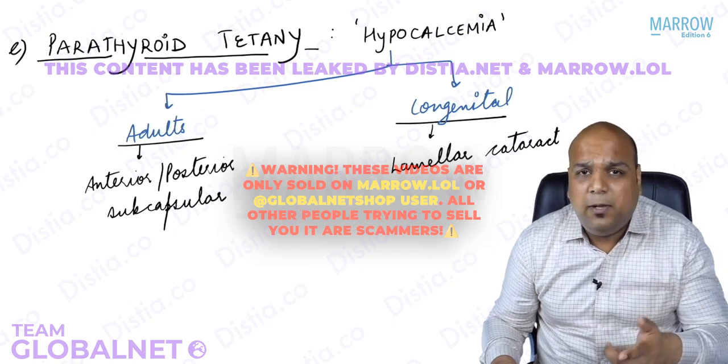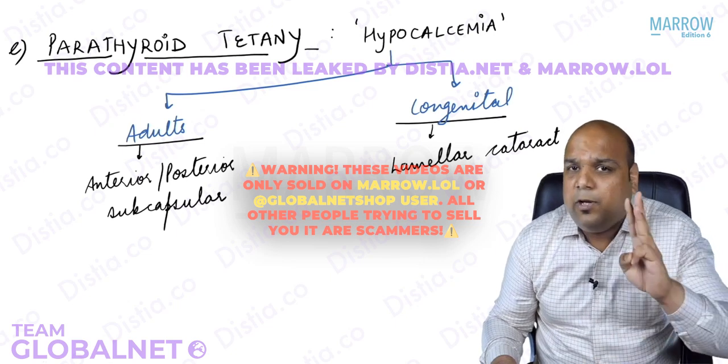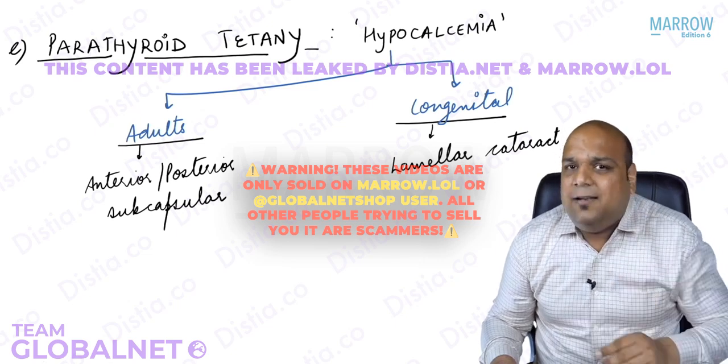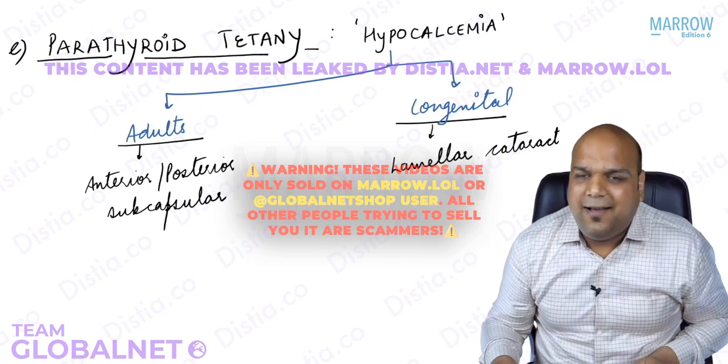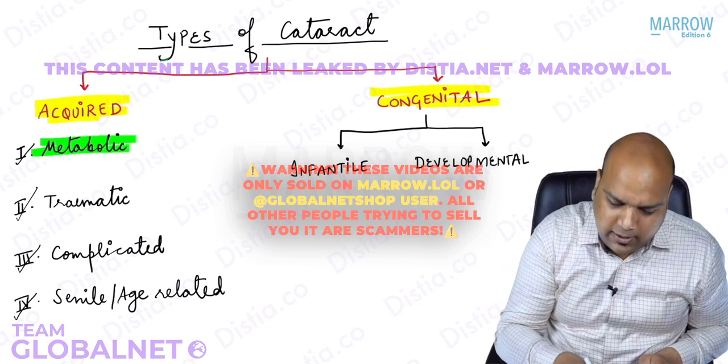I hope you will be able to remember. Diabetes mellitus causes snowflake cataract, galactosemia causes oil droplet, everybody, myotonic causes Christmas tree, and lastly Wilson's disease importantly causes sunflower cataract. So with this, we are done with our first group of cataract, that was metabolic acquired cataract.